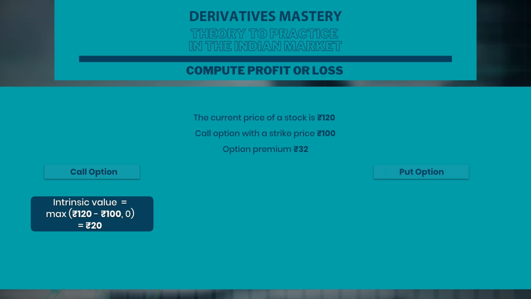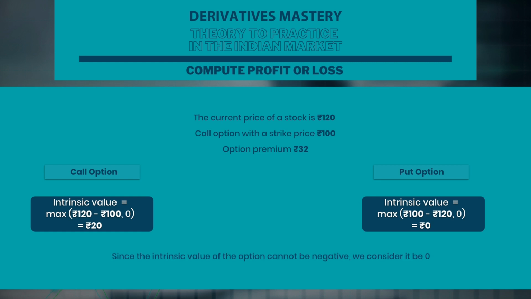Whereas for the put option, the intrinsic value equals the maximum of strike price minus the current price, or 0. That is the maximum of 100 minus 120, or 0, which equals 0. Since the intrinsic value of the option cannot be negative, we consider it to be 0 here.